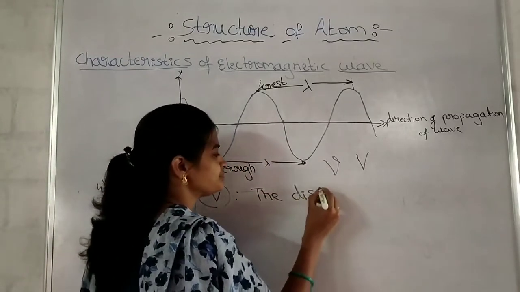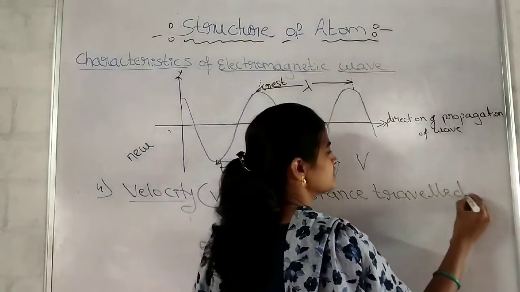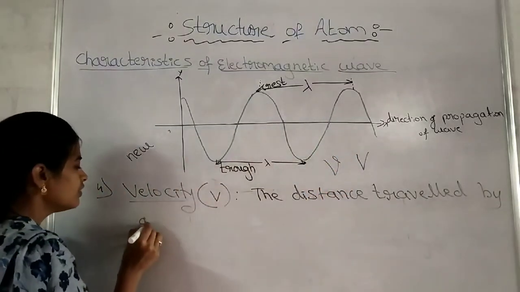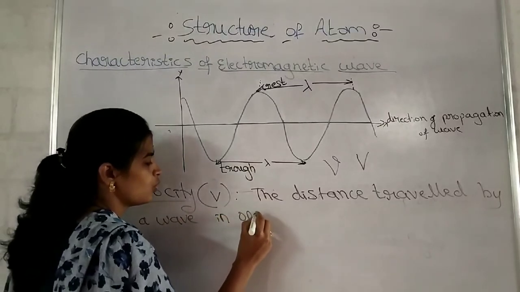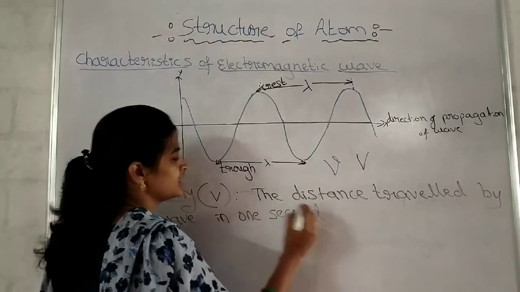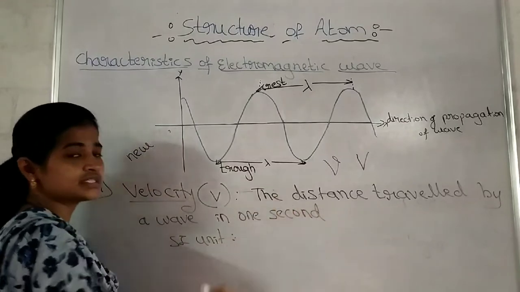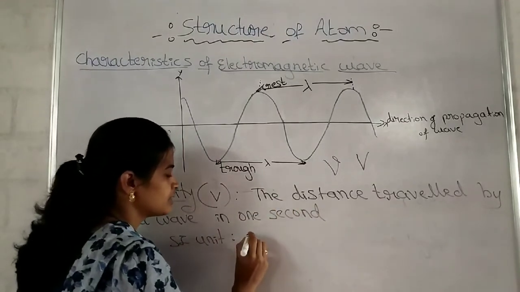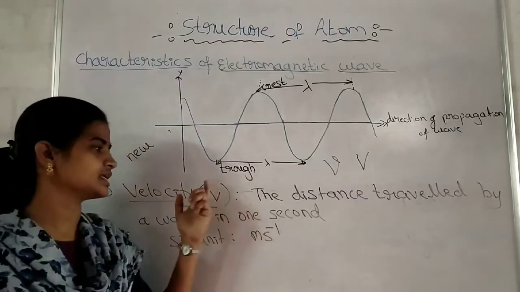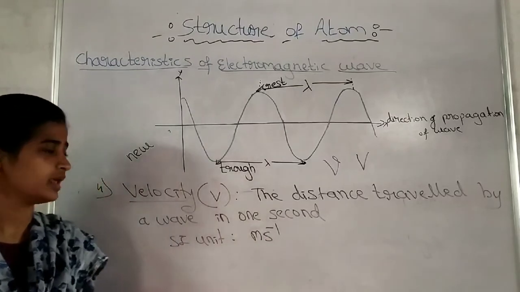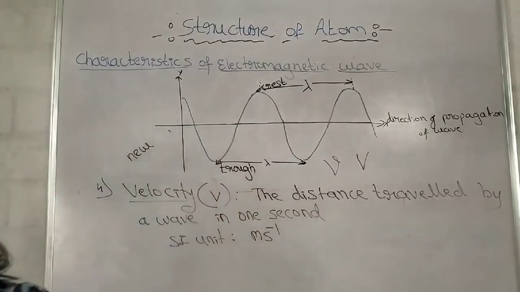Then what is the definition? The distance traveled by a wave in 1 second. Then what is the SI unit, you tell me? Distance and time it should include, isn't it? That is meters per second. Remember, meter per second is the SI unit. Centimeter per second and other units will be there. The distance traveled by a wave in 1 second is called velocity.